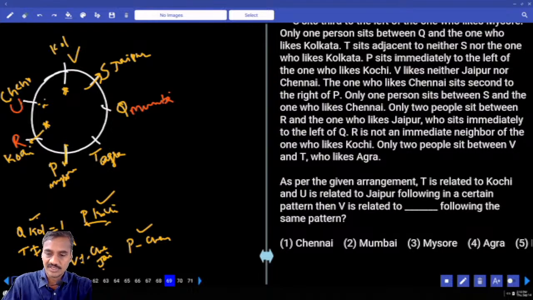And in the same way, U is related to Jaipur, and U is seated second to the left of Jaipur. And V is seated second to the left of whom? And Q, the one from Mumbai. Q, the one from Mumbai, choice 2, question number 69.